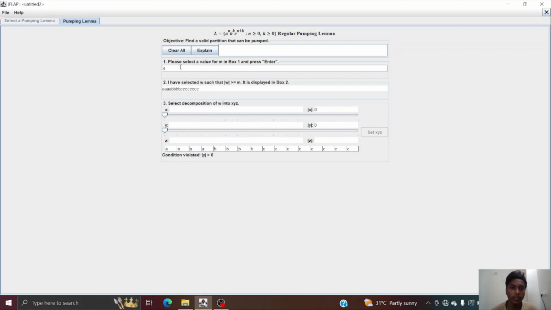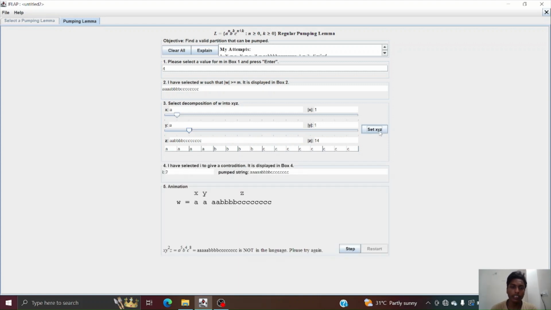So I'll be decomposing the w as follows. I've chosen x to be a, y to be a, and z is the remaining part of the string. If I click on set xyz, here we can see that it has pumped the string. It has found the string which violates the language L. So we can see the animation here.